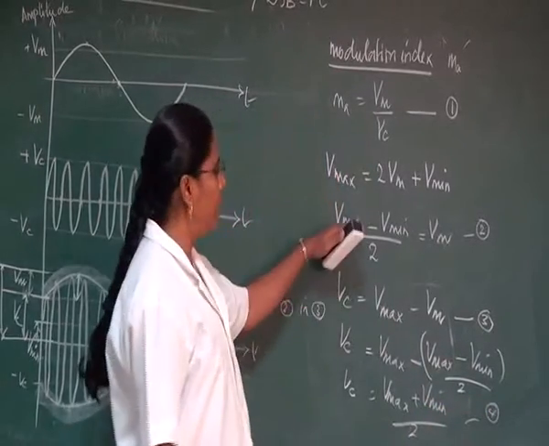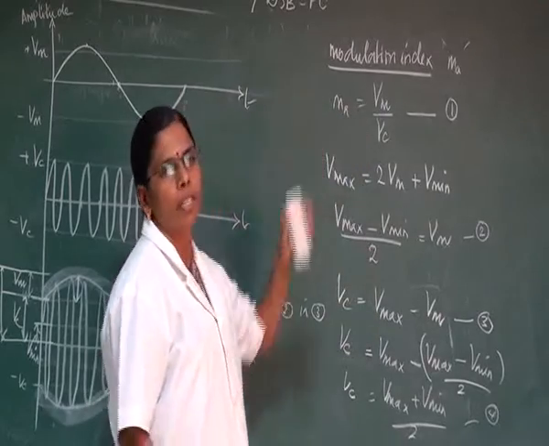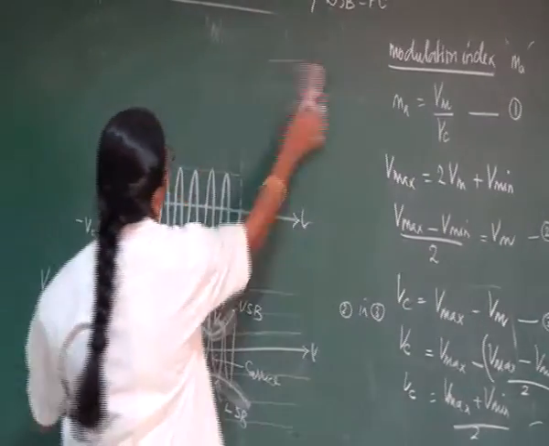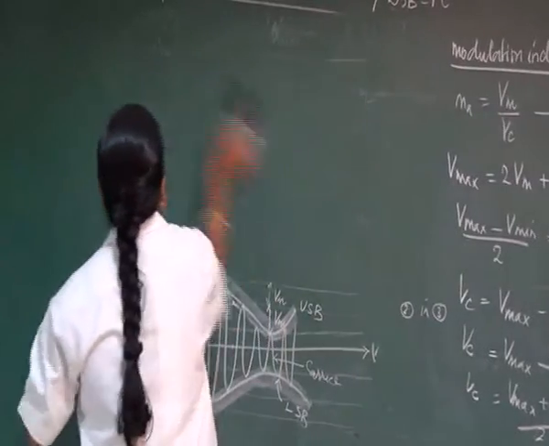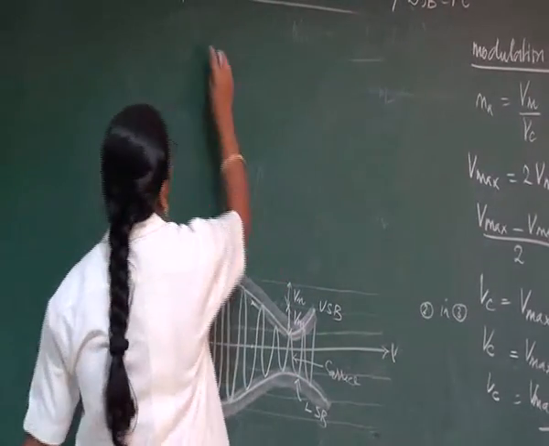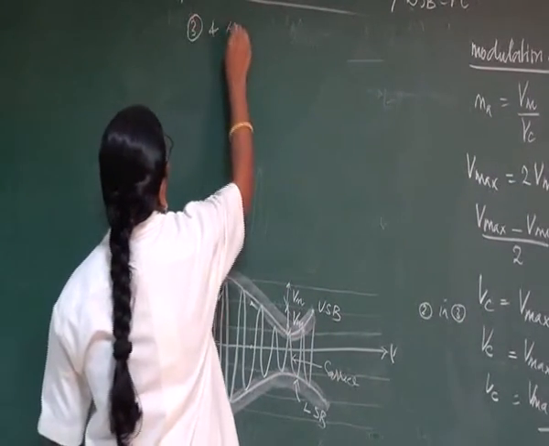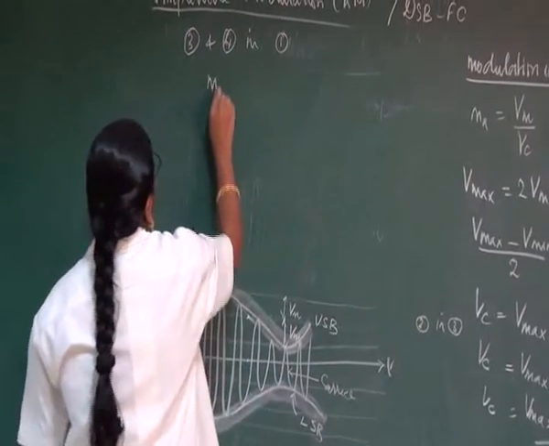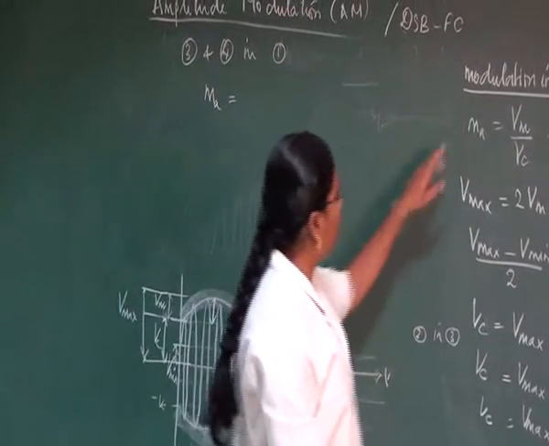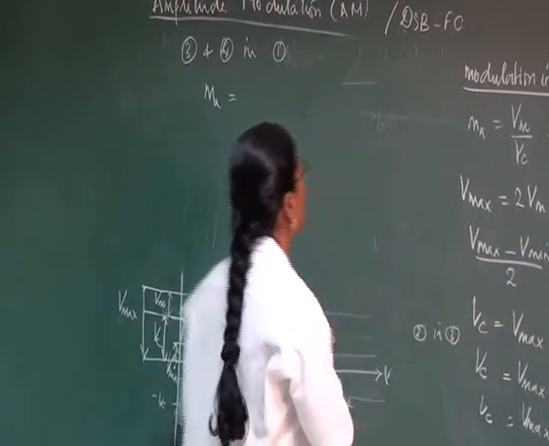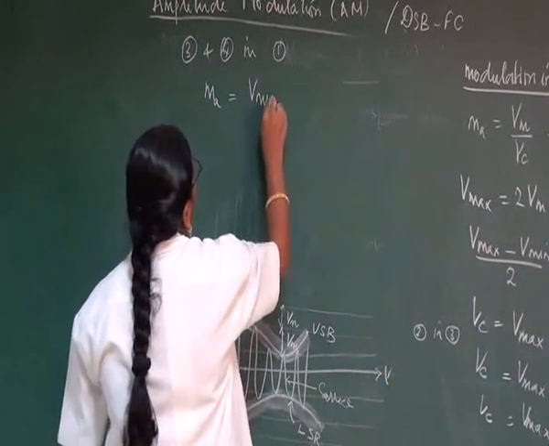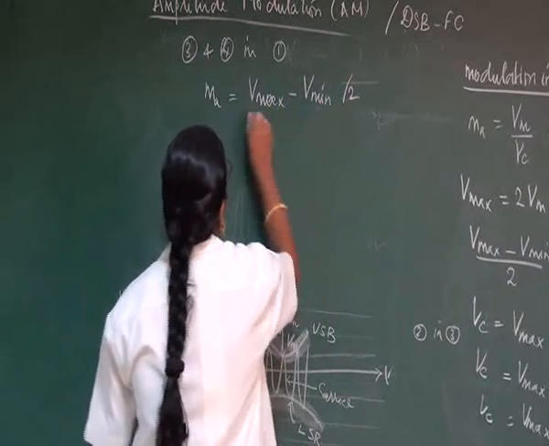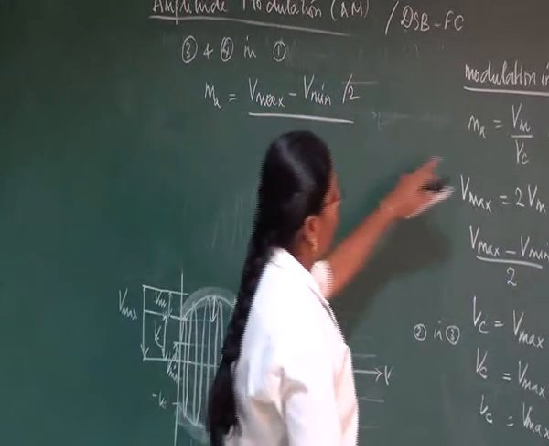So substituting the third equation and fourth equation in our first equation, the modulation index Ma will be equal to, instead of Vm, substitute Vmax minus Vmin divided by 2, divided by Vc.